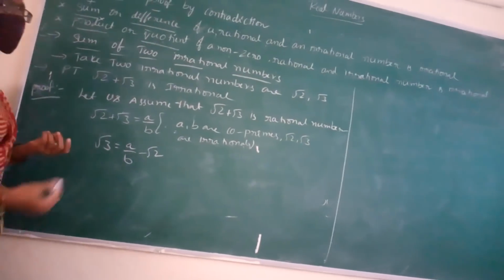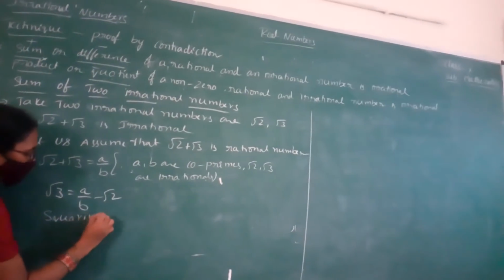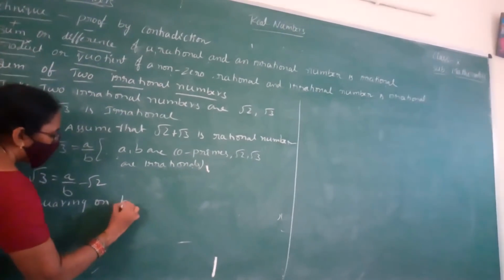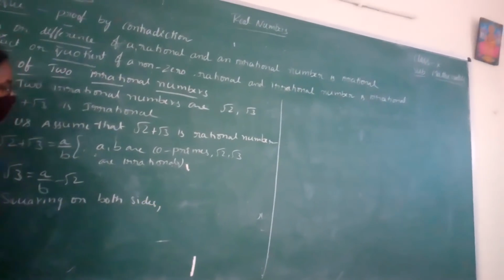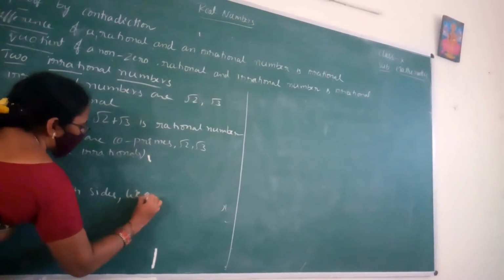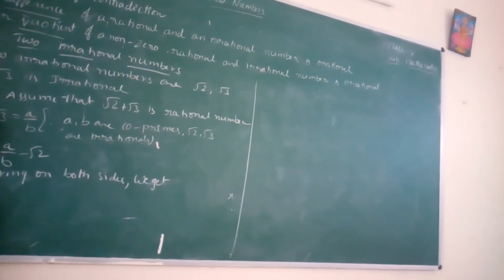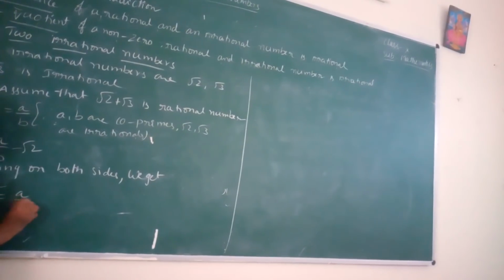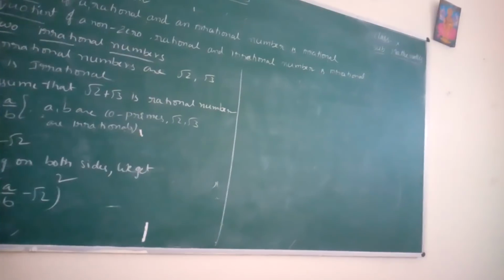Here I do one mathematical calculation, that is squaring on both sides. We get root 3 whole square equals (A by B minus root 2) whole square.